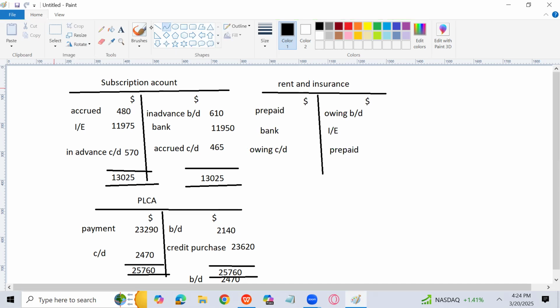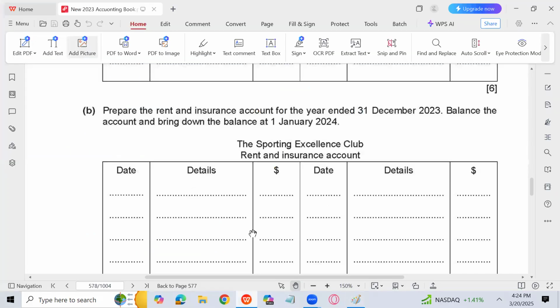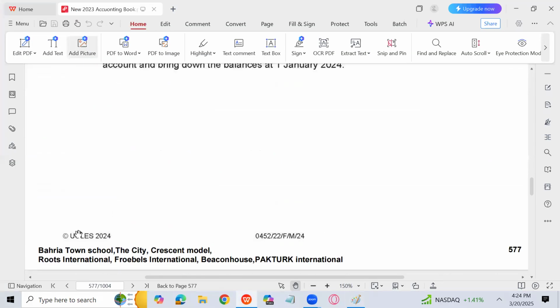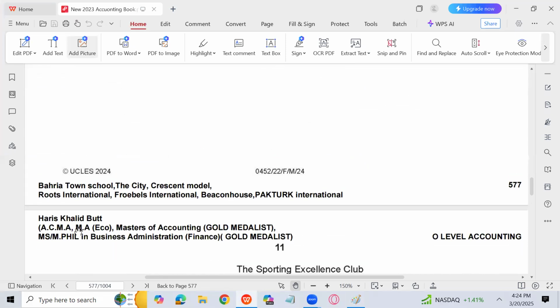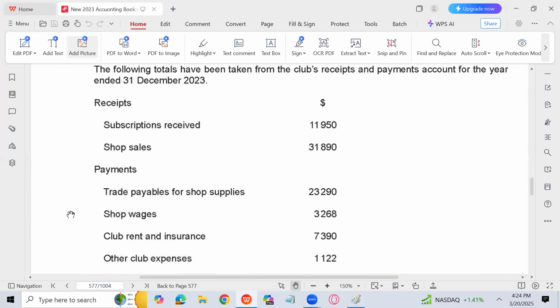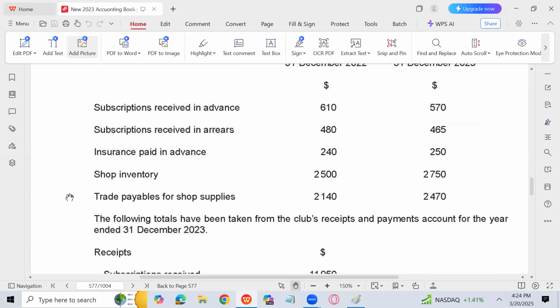The format of subscription account, we are done with that. The opposite of the format is the expense account. Or what is the opposite of the expense account format? Income account. You can remember the format this way also. So let's see their rates and insurance if opening and closing is given. Question February March 24-22 is the question. So insurance is given. Paid in advance is given.